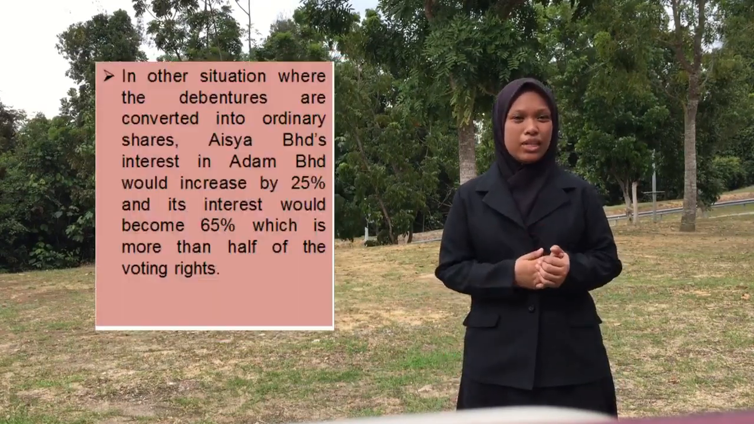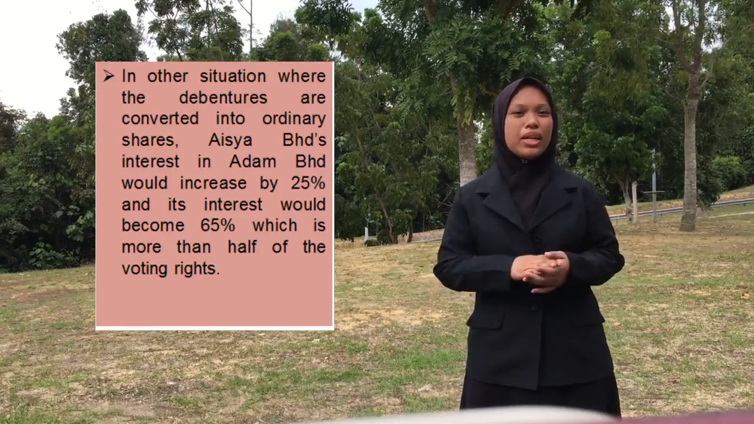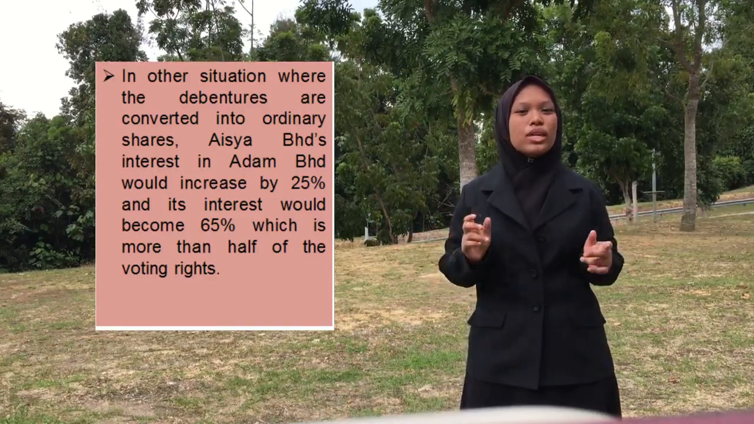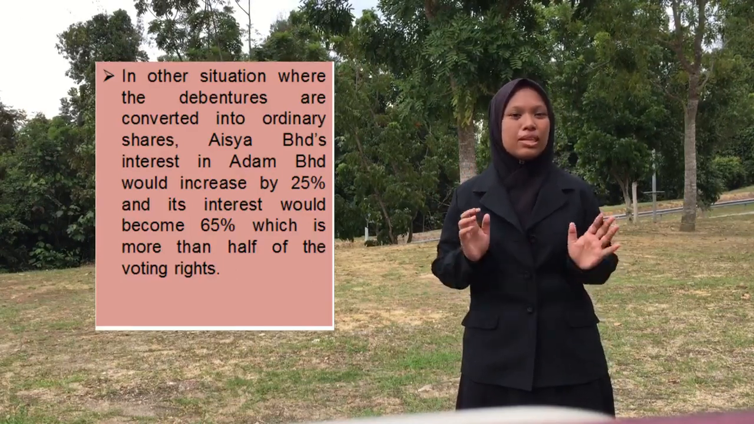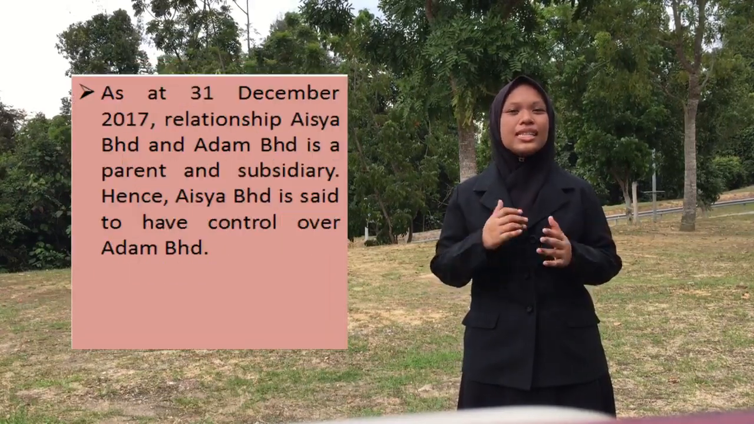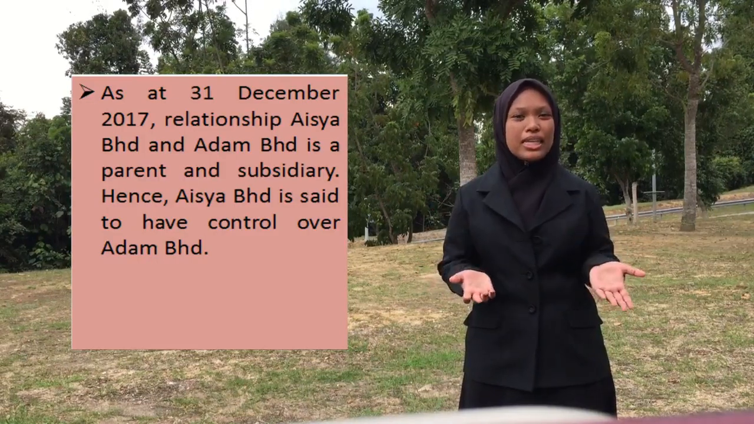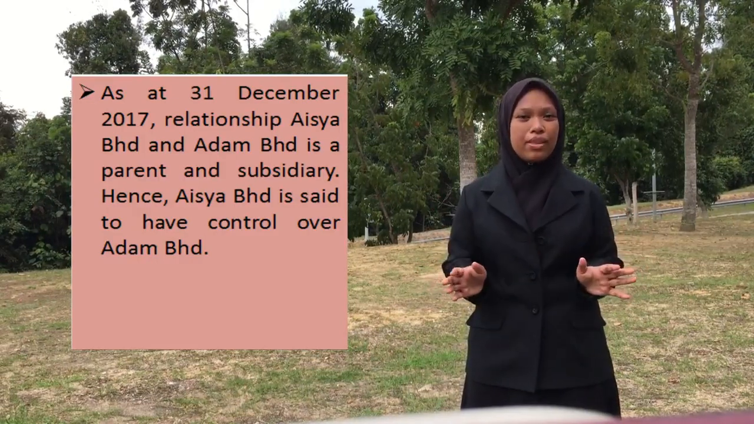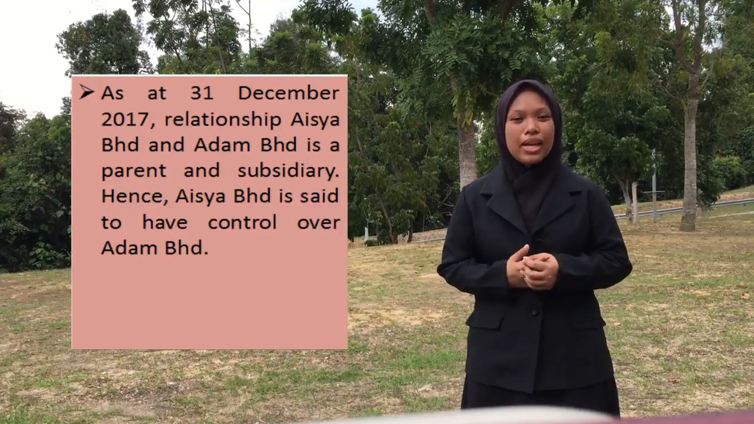In other situations where the debentures are converted into ordinary shares, Aisha Berhad's interest in Adam Berhad will increase by 25% and its interest will become 65%, which is more than half of the voting rights. In that case, the relationship between Aisha Berhad and Adam Berhad is parent and subsidiary. Hence, Aisha Berhad is said to have control over Adam Berhad.